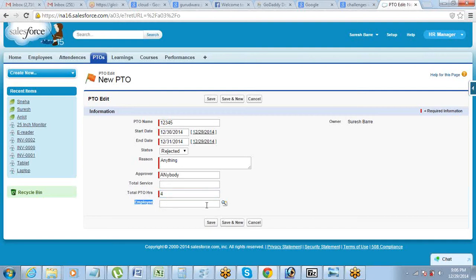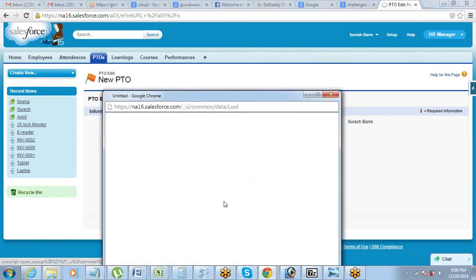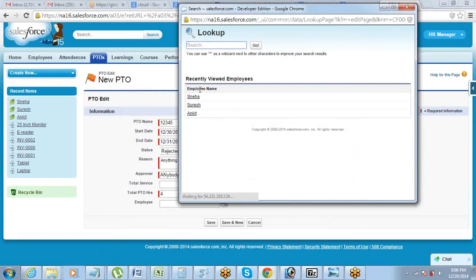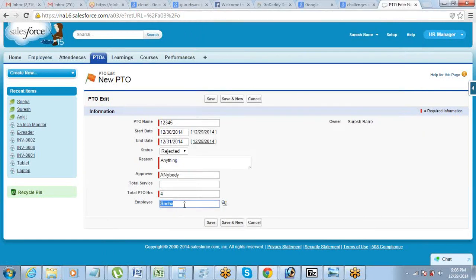Employee. Now this is not just a text field where you have to enter the name. You have to select it from the employee object. So anyone who is listed as an employee, you can select that one. This is connecting this PTO record with this employee. So every time a PTO is created with this employee as the employee reference, all of that goes under this particular employee. Got it? Save.